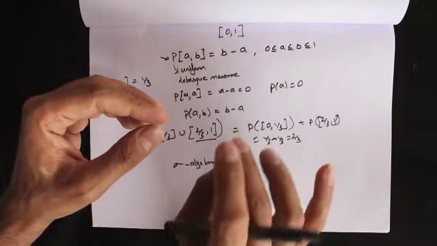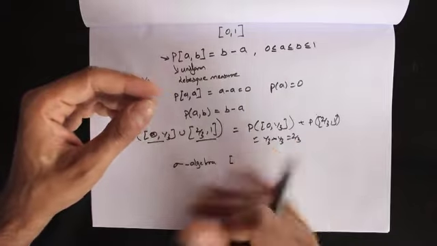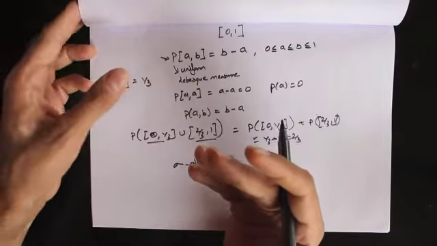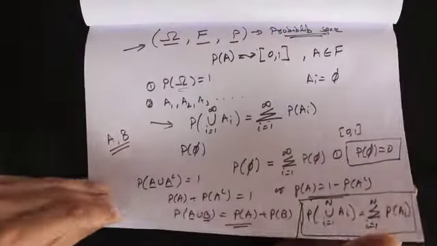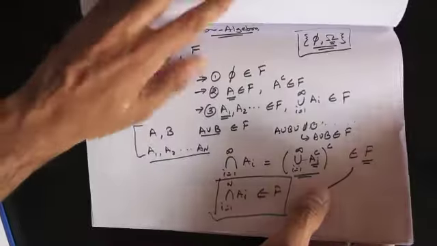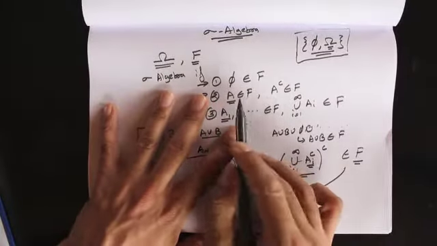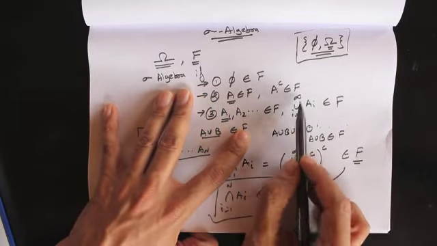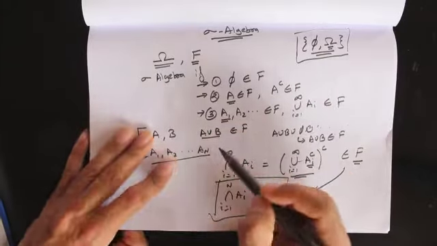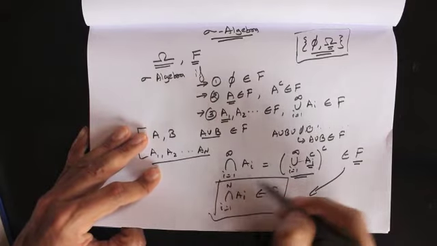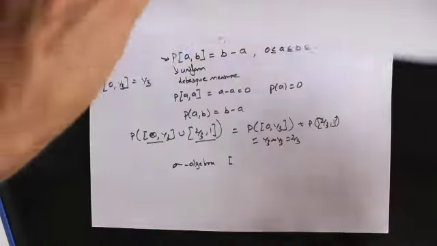We put all the closed intervals in the sigma algebra, and then we put all the other sets which are required to make it a sigma algebra. So if you remember the properties of a sigma algebra: if a set belongs to the sigma algebra, then its complement also belongs to it, and if a series of sets belong to the sigma algebra, then its union belongs to it. Then I showed you that a finite union is also part of the sigma algebra, the intersection is also part of the sigma algebra, and likewise.